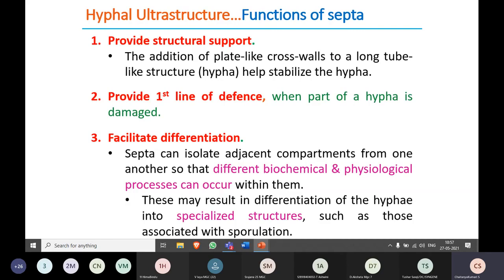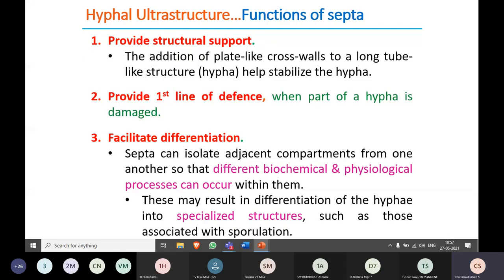Now, what is the importance of these septa? Why are a few hyphae septate and a few hyphae aseptate? What is the importance of the cross wall which is formed between the cells? The first thing is that they provide structural support. The addition of plate-like cross walls to a long tube-like structure helps to stabilize the hyphae. They act as a cytoskeleton and give strength and structural support to the tube-like hyphae.